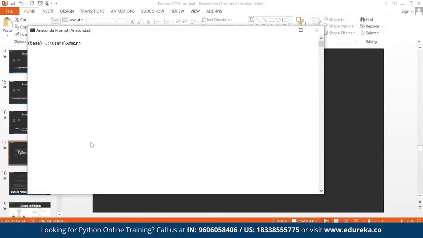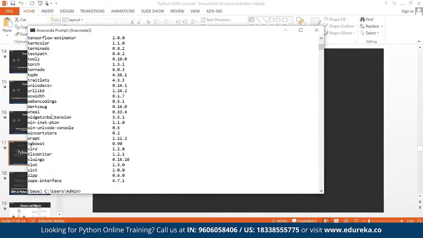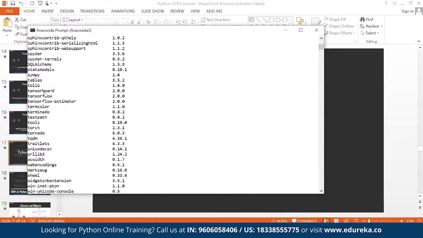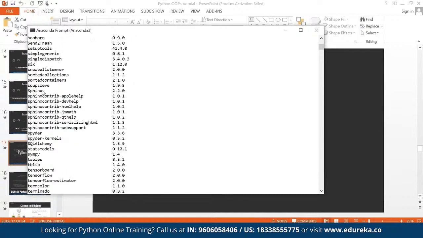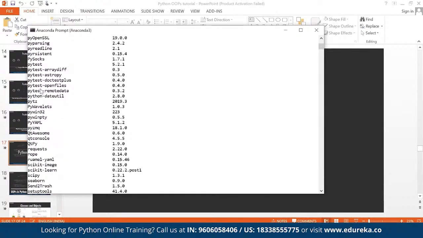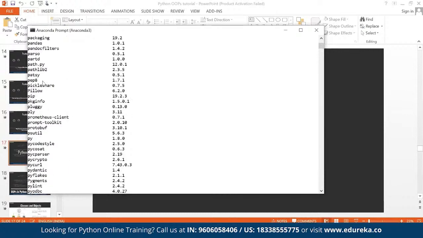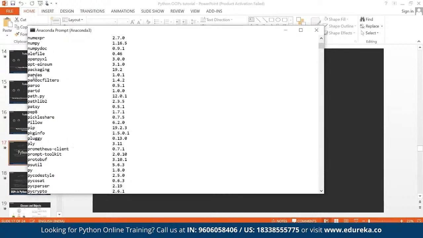I already mentioned that when you install Python from Anaconda, the relevant data science packages are available here. Run pip list, and you can see the packages coming in.